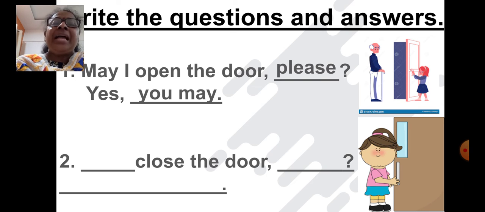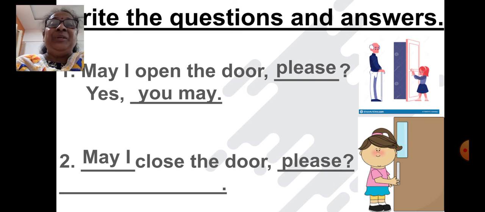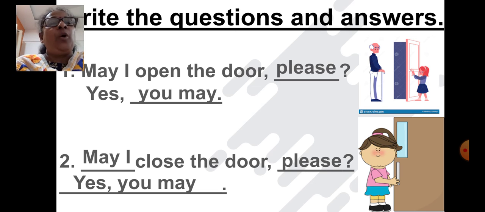Dash, close the door. What's the girl asking for permission? May I close the door? Yes, please. So, she's given permission. So, it's yes, you may. Again, may I open the door, please? Yes, you may. May I close the door, please? Yes, you may. Next one.